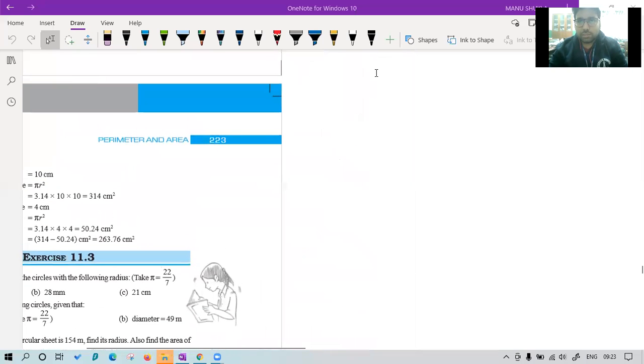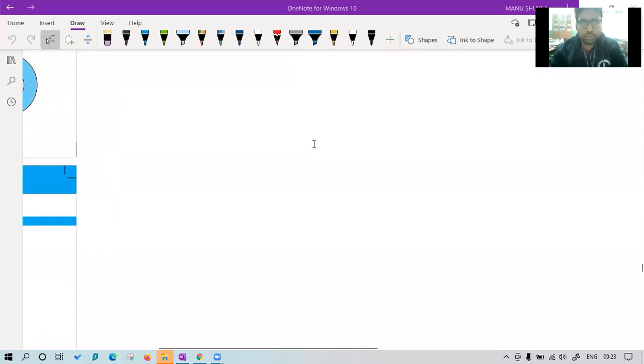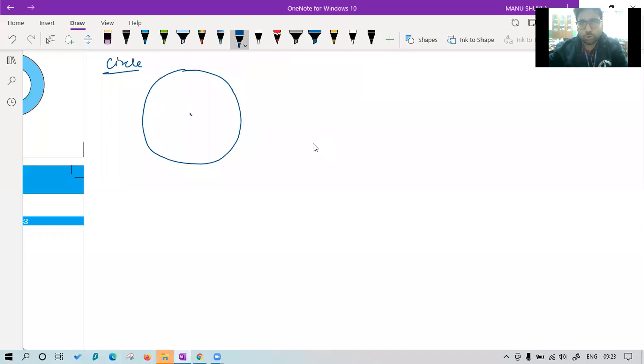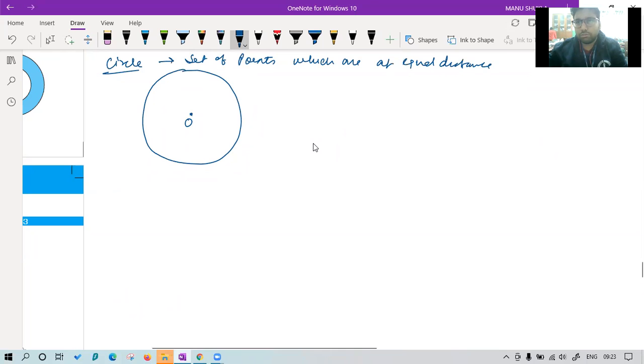The new topic is circles. Yesterday also I told you, if you want to define a circle, that is very simple. You can say it is a set of points which are equidistant from a fixed point, at equal distance from a fixed point. In this case, the fixed point is O, your center, and the fixed distance is known as radius, or small r. We denote it like this.